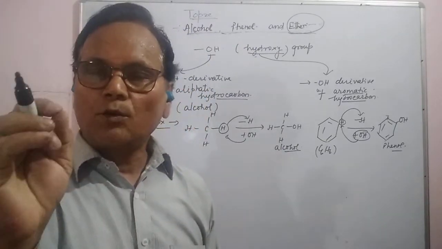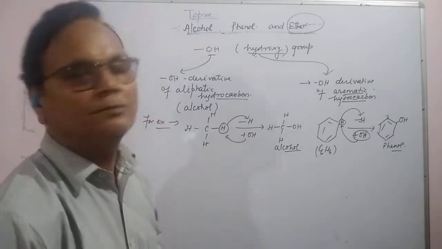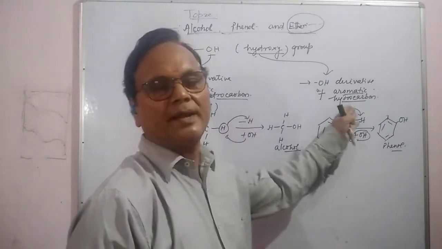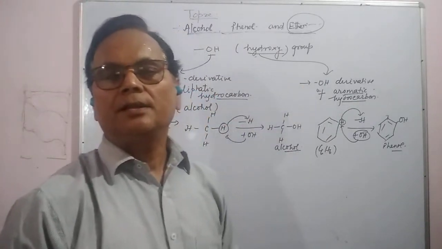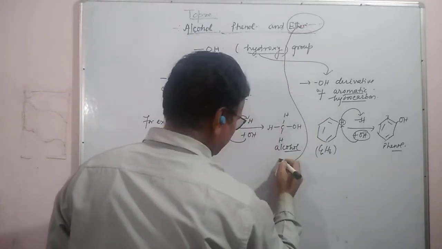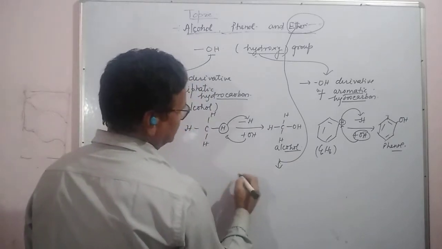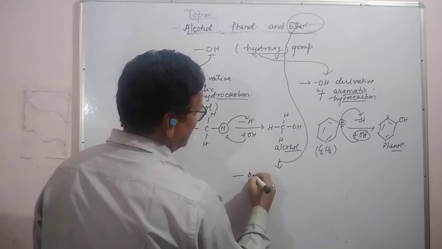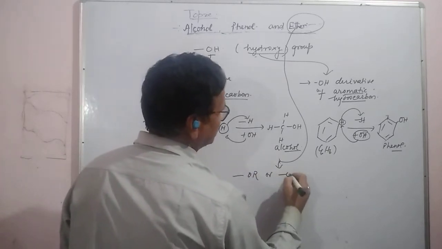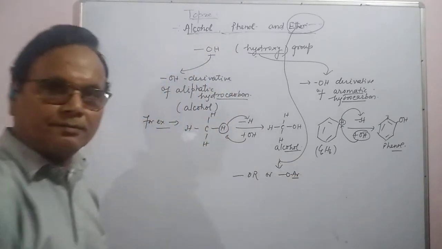But in ether, it is an alkoxy or phenoxy derivative of aliphatic hydrocarbons or aromatic hydrocarbons, and that would be called ether. In ether we have alkoxy, OR, or phenoxy, OAr, where Ar means aromatic.